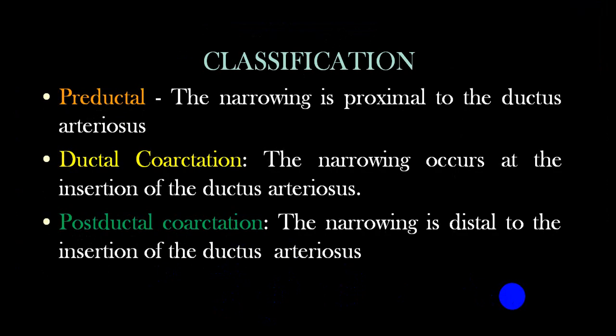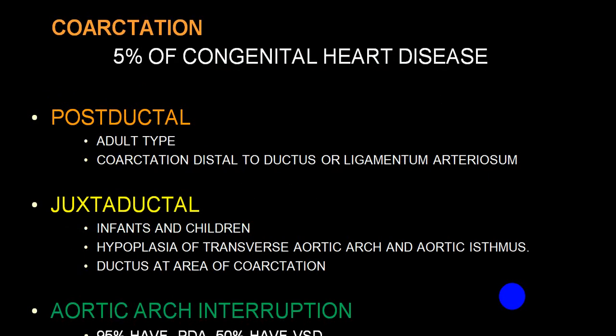Preductal means the narrowing is proximal to the duct, before the duct insertion into the aorta. Ductal coarctation means the narrowing occurs at the insertion of the ductus arteriosus, and postductal means the narrowing is distal to the insertion of the ductus arteriosus. It is almost 5% of congenital heart disease.